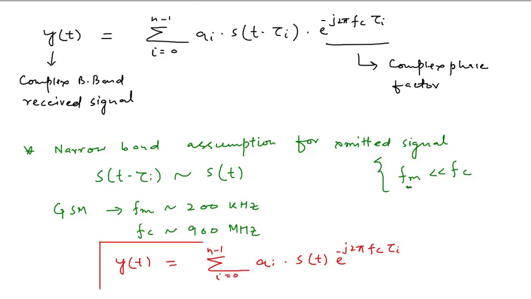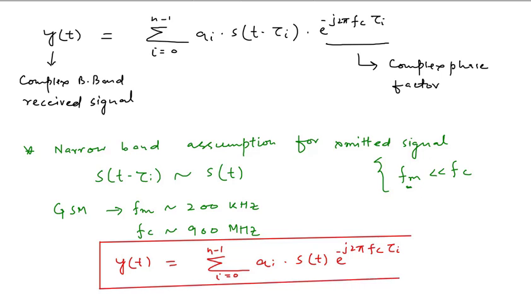Okay, this is the equation when we assume that the transmitted signal has narrow band. In that case, the component s(t minus tau i) will become approximately equal to s(t), and this is represented by the equation y(t) equals summation i equals 0 to n minus 1, a_i into s(t) into e raised to power minus j 2 pi fc tau i.